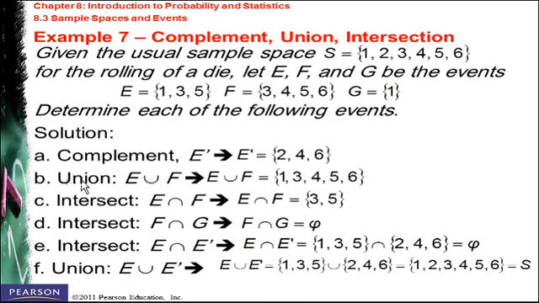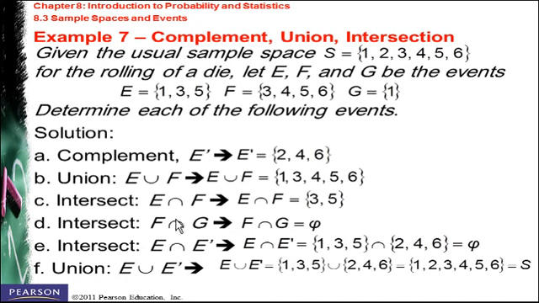In part B, we need to find the union of E and F. Union means all the values in E and all the values in F. So E union F means 1, 3, 5, and in addition to this, we have also 4 and 6. We have 3, 5 here, but we will not repeat them. Next, we need to find E intersect F, or the intersection of E and F. It's going to be only the common values of E and F. So what are the common values? They are only 3, 5.